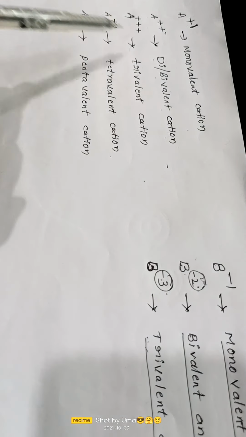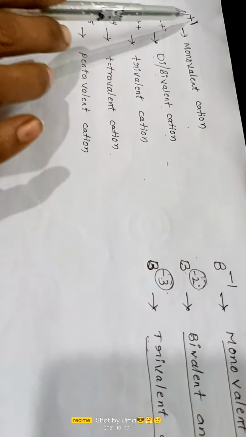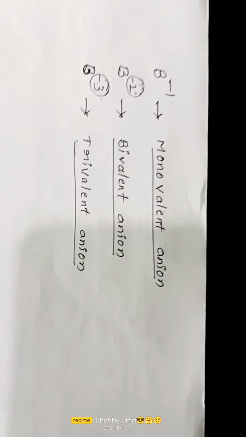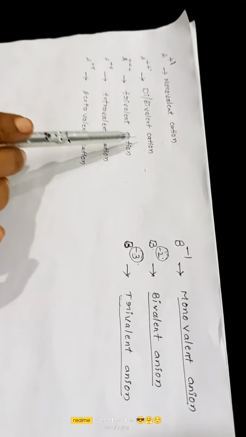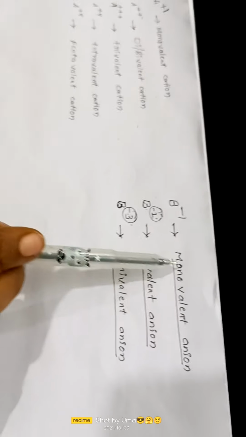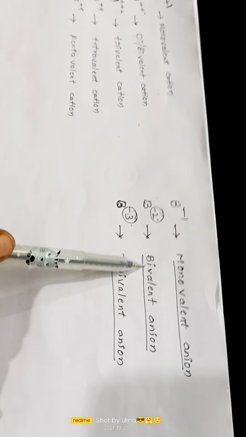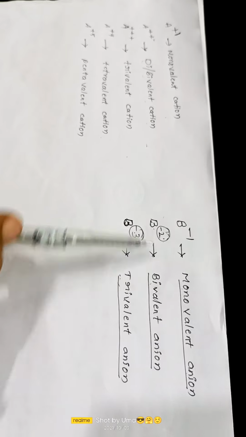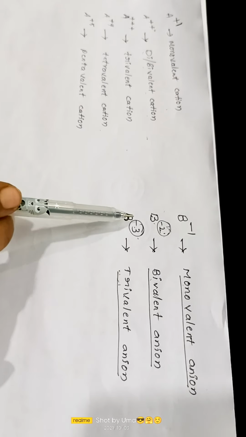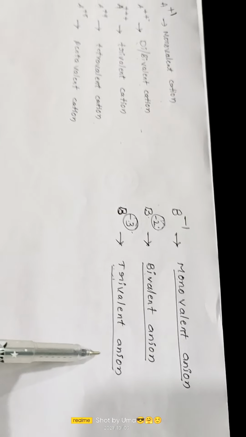So we have to write that many charges upon them as positive charges in the cation. For the anions, mono means 1 unit of negative charge, bi means 2 units of negative charge, and tri means 3 units of negative charge on the anion side.